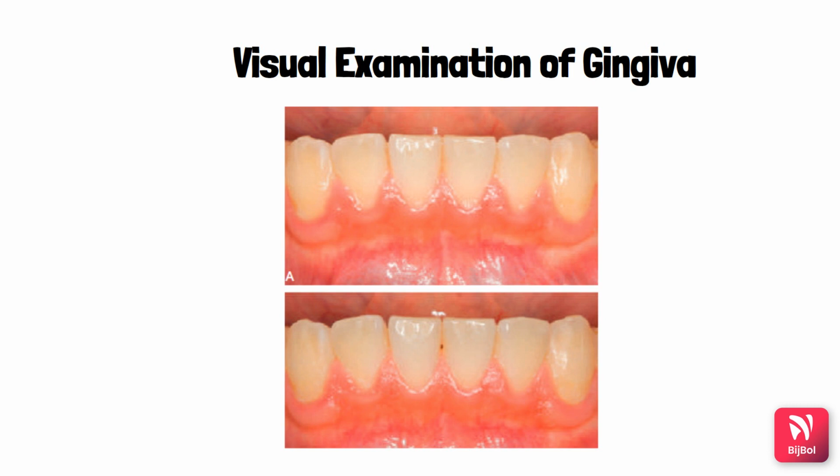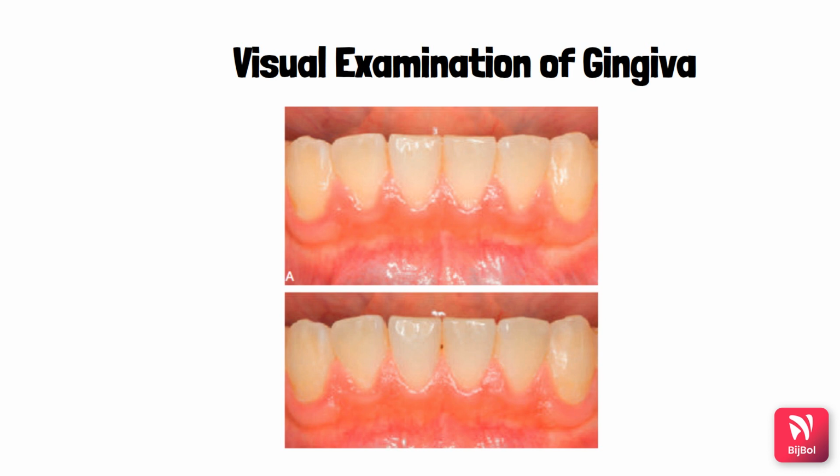So in the visual examination of the gingiva, you will notice the width of the gingiva, and you will notice any color changes in the gingiva. Usually the gingiva is coral pink in color. If the gingiva is affected by periodontal disease, then the color will change to erythematous or cyanotic. There will be knife-edged margins in the healthy gingiva, but these margins will become rolled out in case of diseased gingiva. The surface texture will become smooth and shiny in case of inflammation. All these changes will be examined during the visual examination of the gingiva.